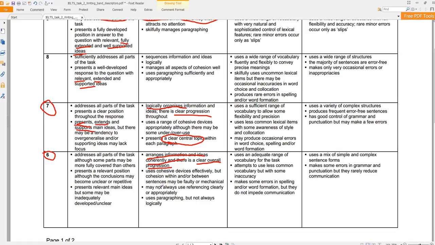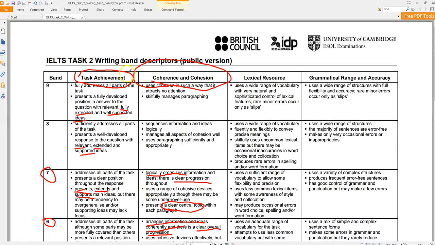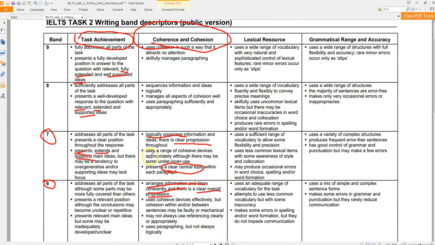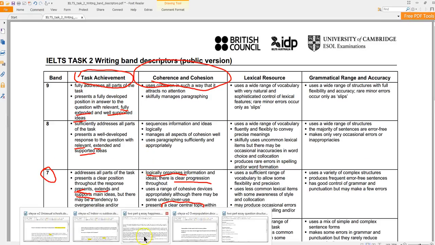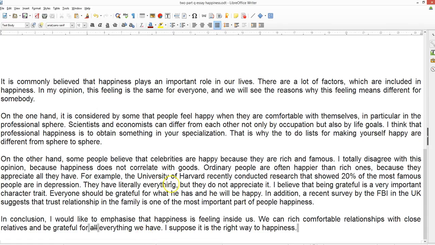So that's one of the reasons why people don't get very good scores for the cohesion, coherence, and the task achievement part, because basically they just put a couple of different things, a list of ideas, 2 or 3, but they don't develop them in a sufficient way as the criteria is asking for. So this wouldn't really, so we have an example, but this would be better.